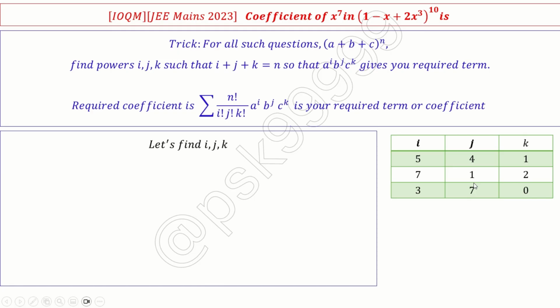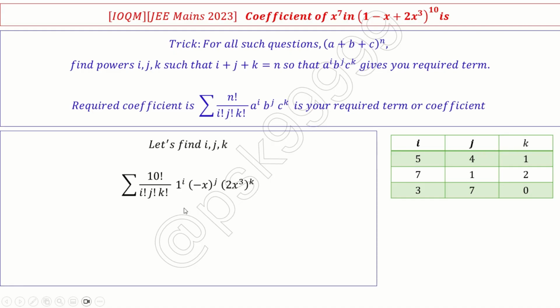So there I am using only 3 terms here. So the other 7 terms are first terms. Similarly, the other option I have is everything x power 7 is from the second term and no contribution from the third term, and the remaining 3 are from the first term. So these are the only 3 possibilities I have. These are my i, j, k cases.